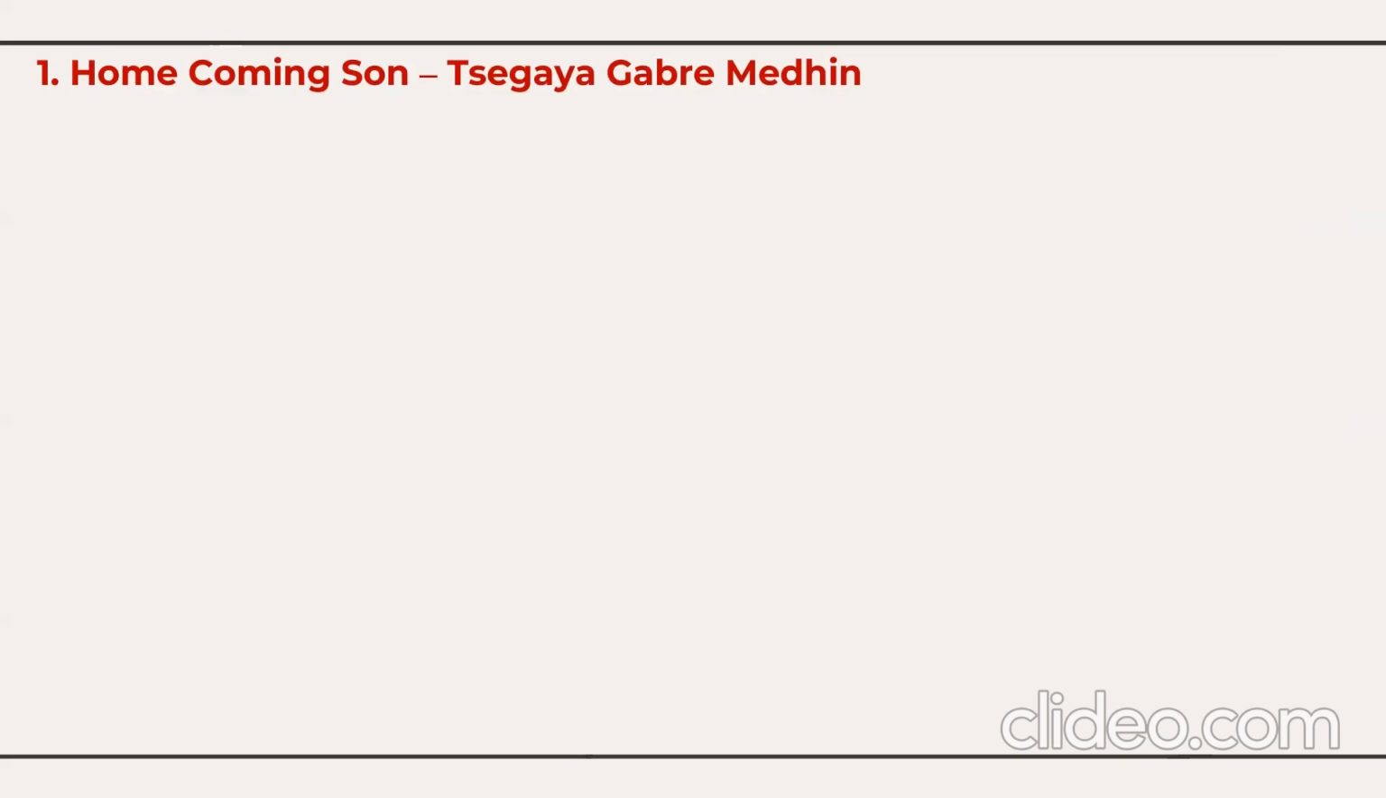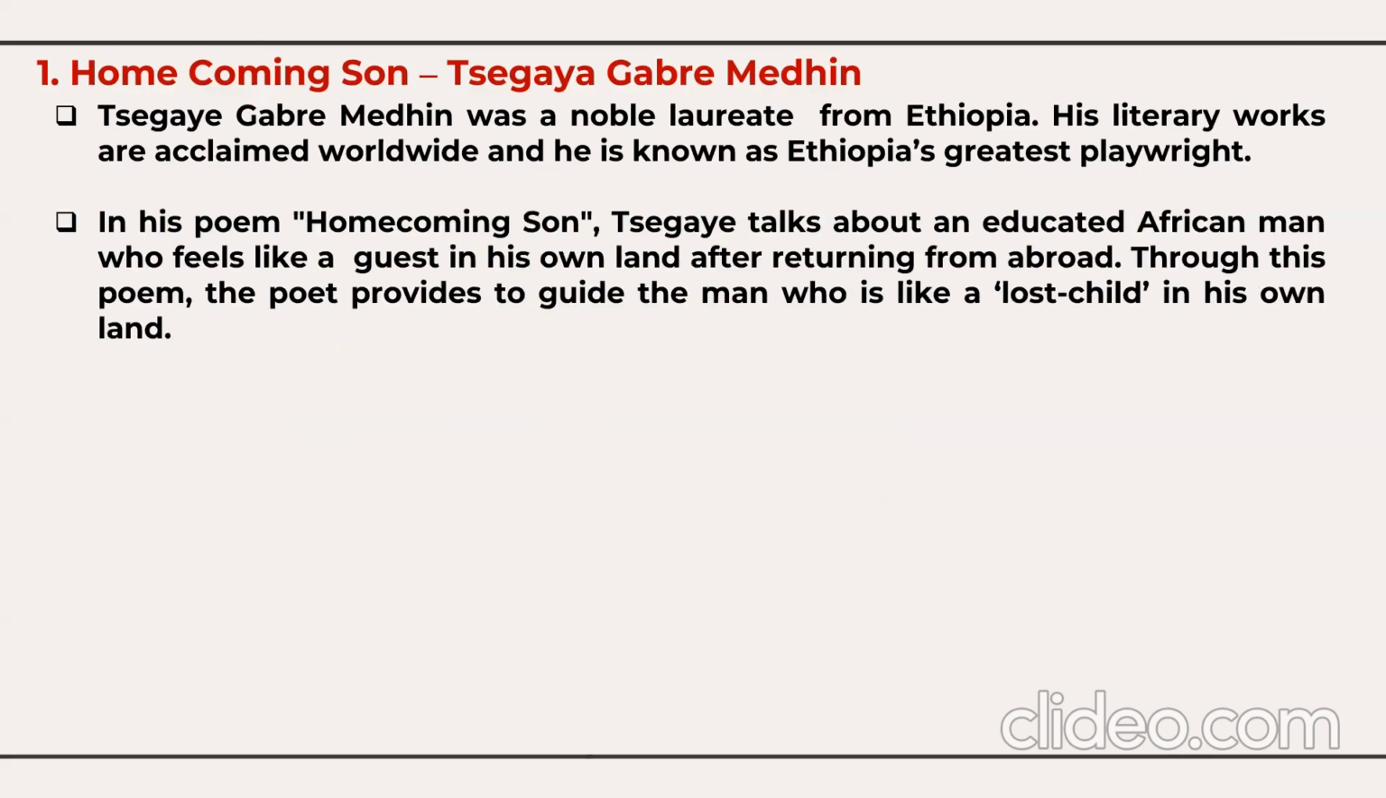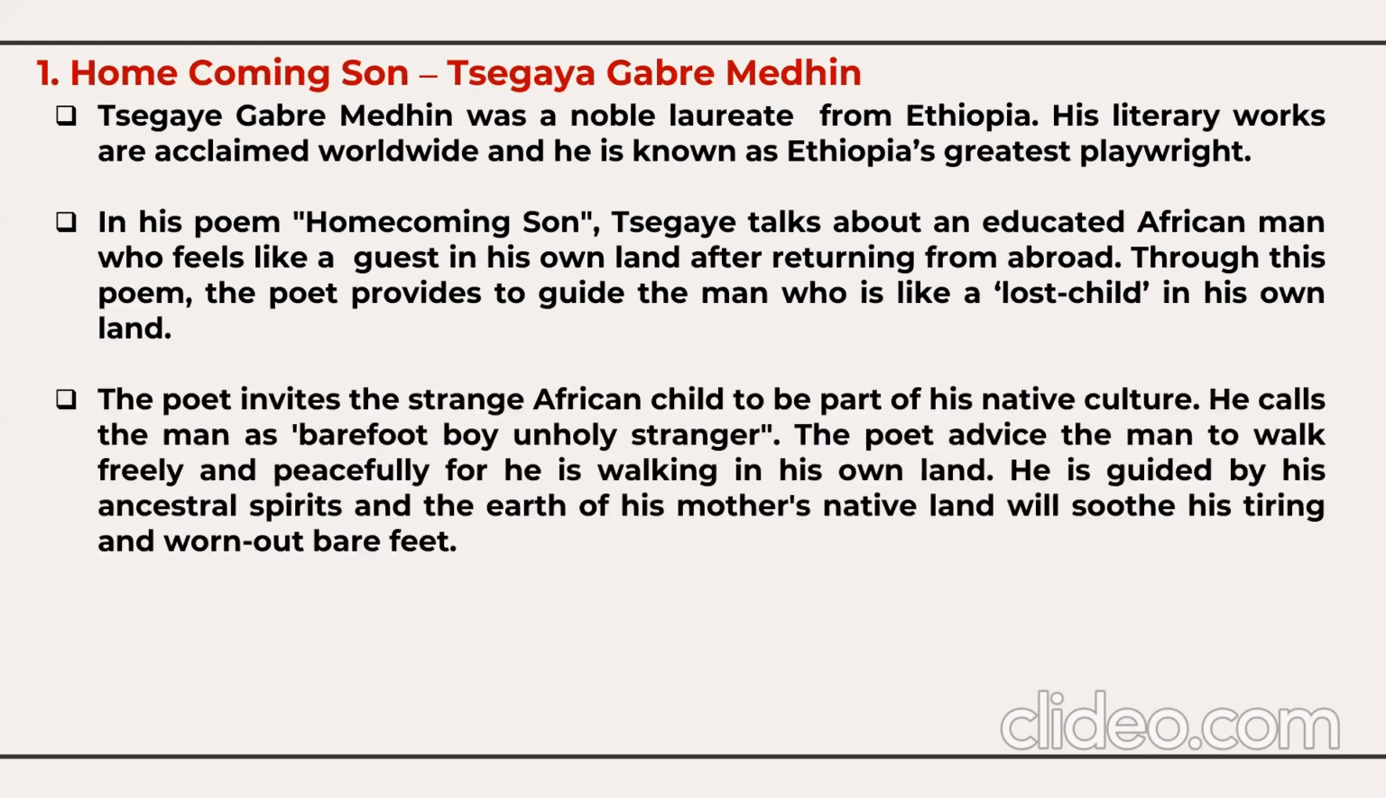Homecoming Sun by Sergei Gabri Medin. Sergei Gabri Medin was a Nobel laureate from Ethiopia. His literary works are acclaimed worldwide, and he is known as Ethiopia's greatest playwright. In his poem Homecoming Sun, he talks about an educated African man who feels like a guest in his own land after returning from abroad. Through this poem, the poet provides a guide to the man who is like a lost child in his own land. The poet invites a strange African child to be part of his native culture.